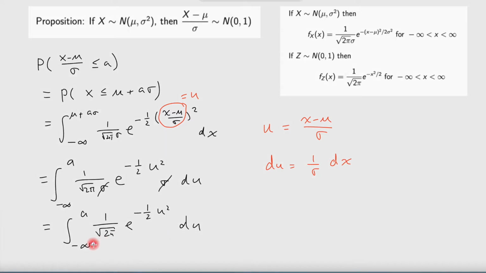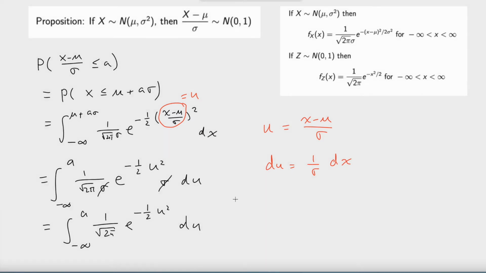This integrand is just the density function of a standard normal, and this whole thing is the distribution function of standard normal. So we just proved that the distribution function of (x minus mu) divided by sigma is the same as the distribution function of a standard normal. We thus proved that (x minus mu) divided by sigma follows a standard normal distribution.